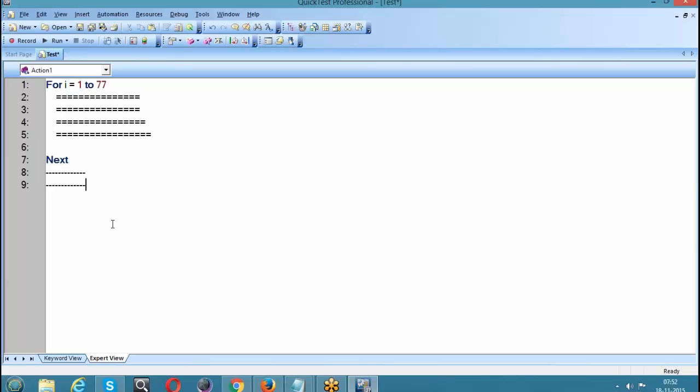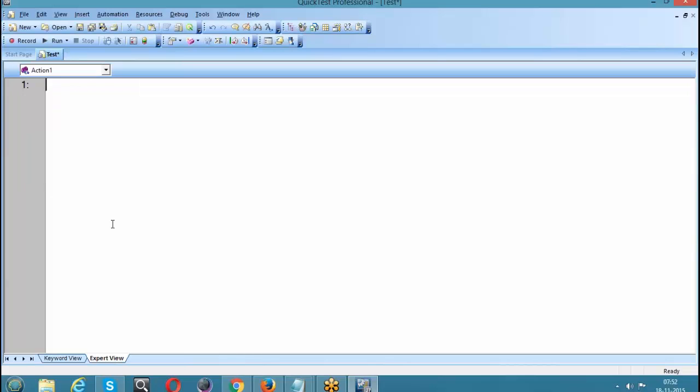Now let us take our example and iterate it 3 times. So what do I need to take? I need to take For I is equal to 1 to 3, because I want to iterate the script 3 times.